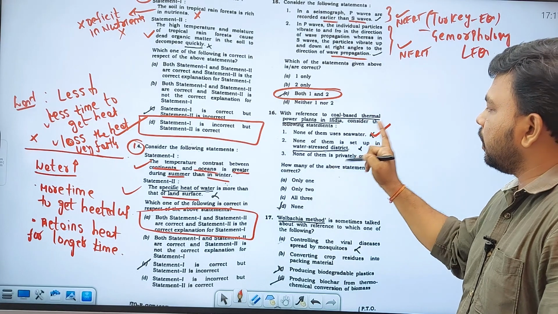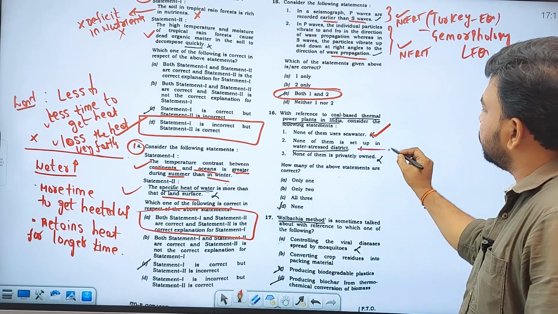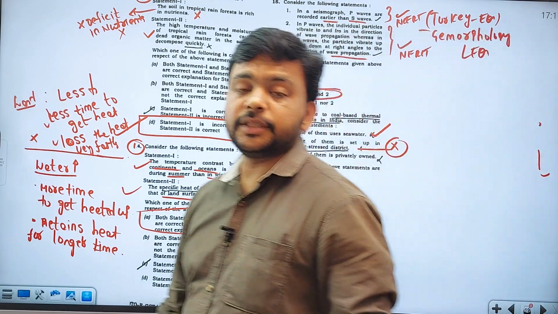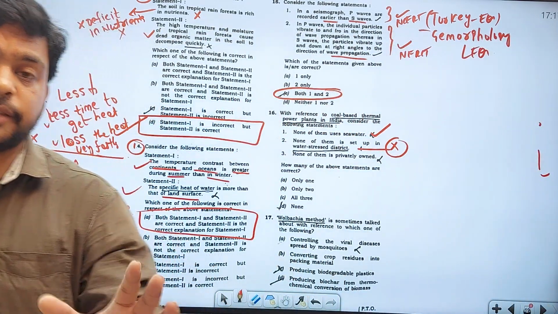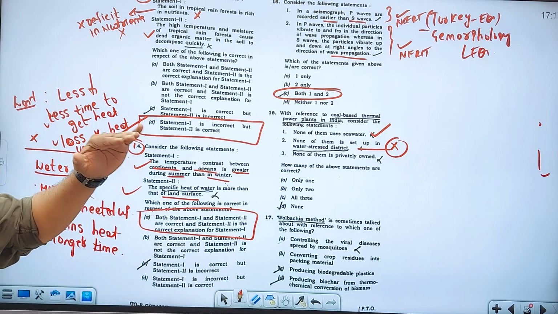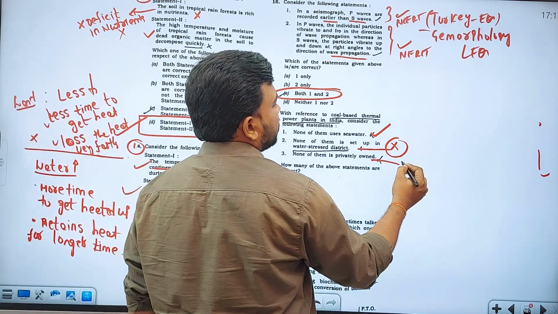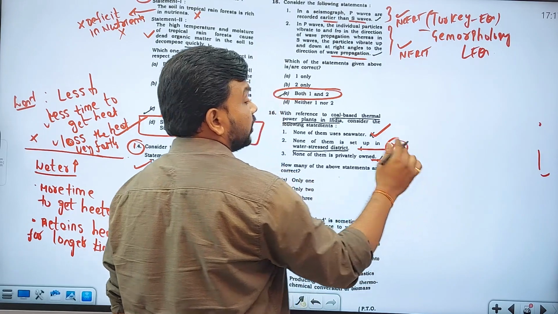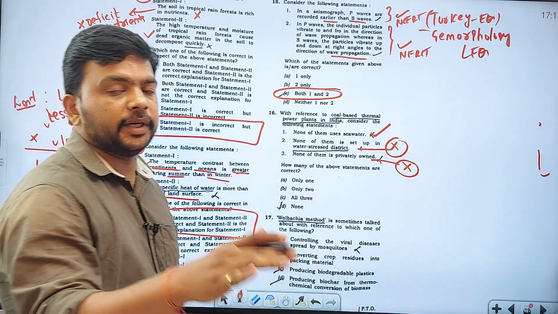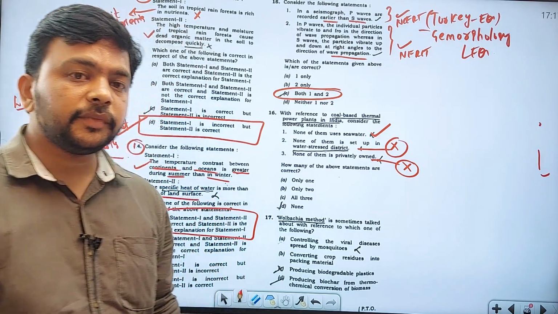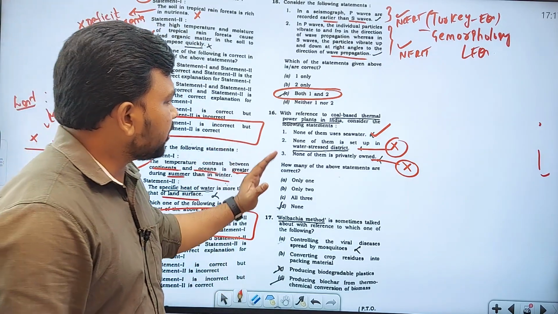None of them is set up in a water-stressed district. No, wrong. The majority of India's thermal power plants are placed in water-stressed districts, where you have fewer water resources. None of them is privately owned. No, this is also a wrong statement. There are privately owned thermal power plants: Tata Power, Reliance Power, Adani Power, L&T Power, and many more.